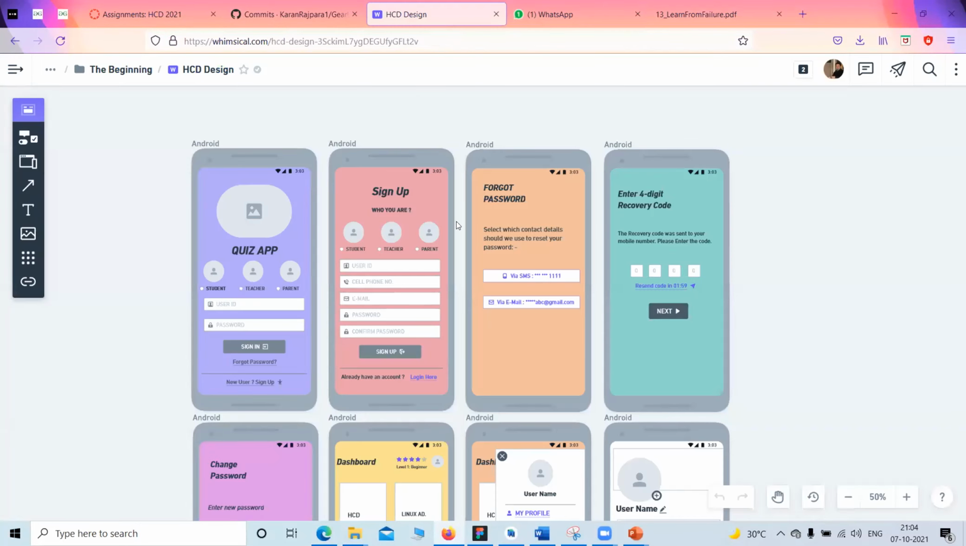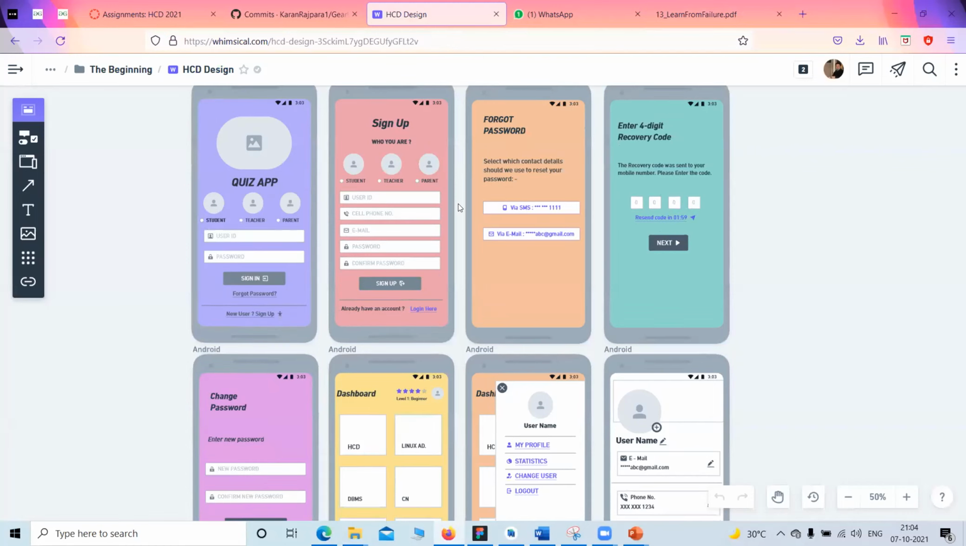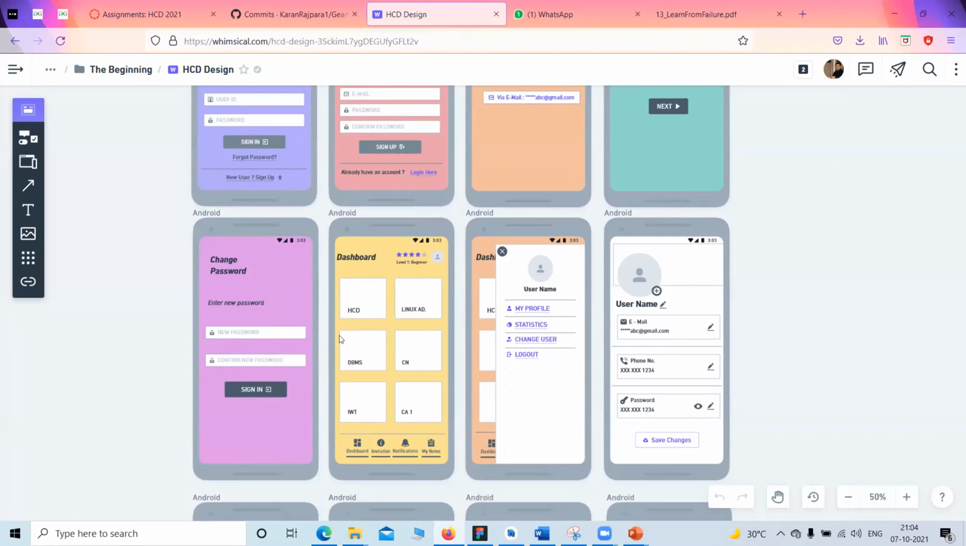Whimsical designing. Okay, so in Whimsical, these are some of the pages, like this is the sign up page and login page, and here we have also implemented forgot password and OTP generation on forgot password, and then we can change our password.